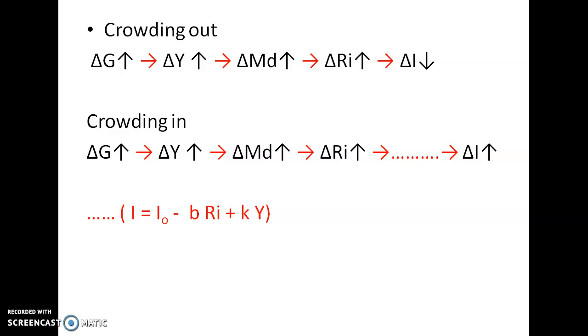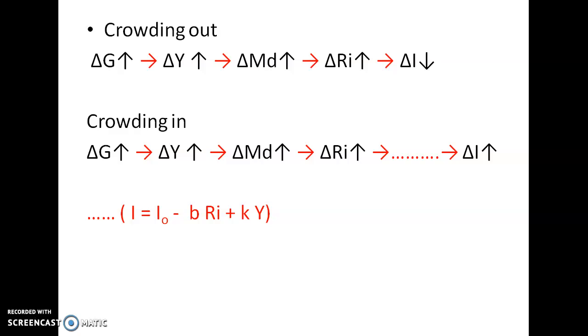Let us sum up the overall crowding out effect. The crowding out effect explains a phenomenon when the government adopts an expansionary policy through deficit financing. When there is an increase in government spending, that is, delta G increases, gradually there is an increase in the overall income level.